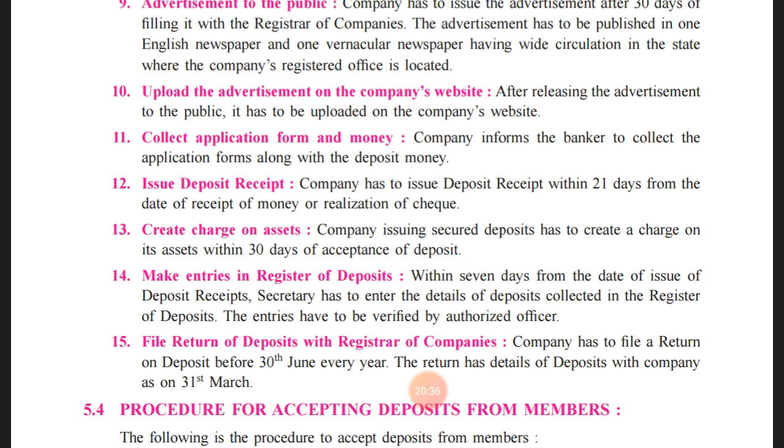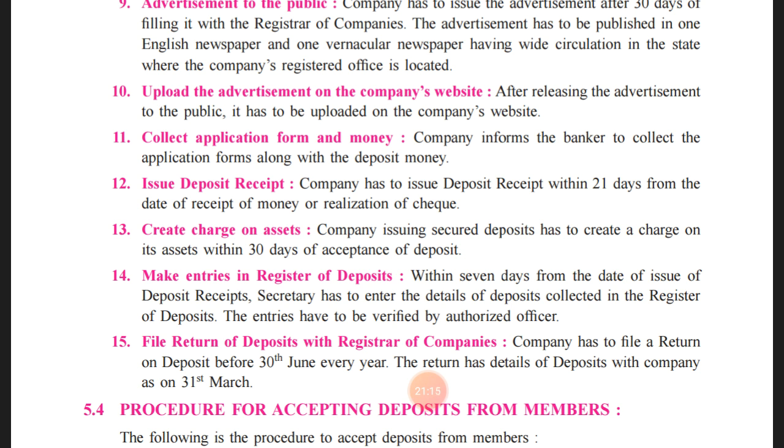So whenever the company wants to cross verify the details related to the investors of deposits, or anything that happened in the company with the depositors, it can be cross checked, and accordingly a depositors register will be maintained, and all the required detailed entries need to be there. The secretary has to enter the details of the deposits collected in the register of deposits.